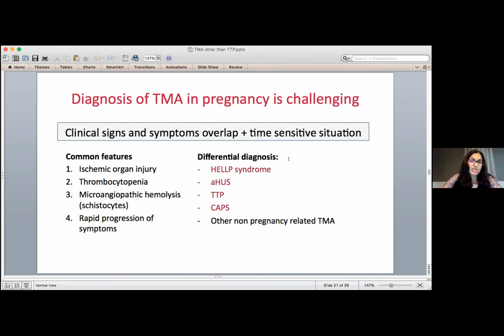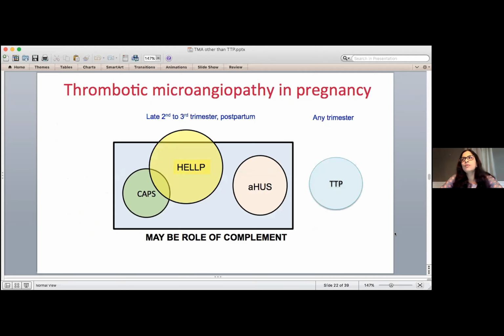What could it be? It could be something called HELLP syndrome, which is a severe form of pregnancy-associated high blood pressure. It could be atypical HUS, like we just talked about. It could be TTP. It could be something called CAPS or catastrophic APS. And it could be one of any number of non-pregnancy-related conditions because there is no rule that something that occurs without pregnancy cannot occur in pregnancy, like a drug-induced TMA. So how do we start to tell these apart?